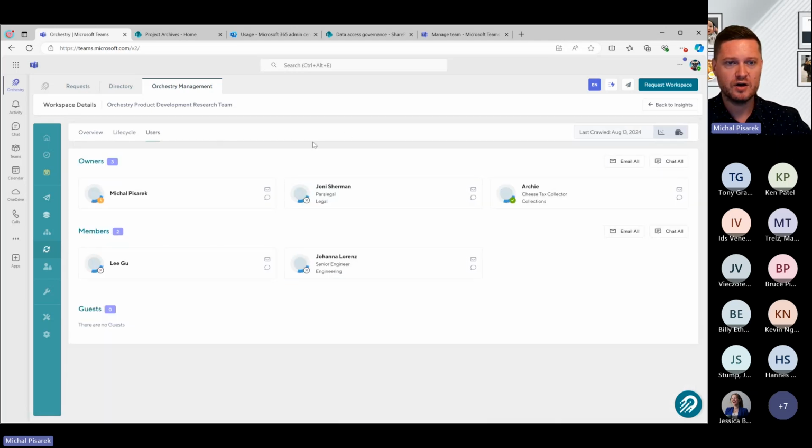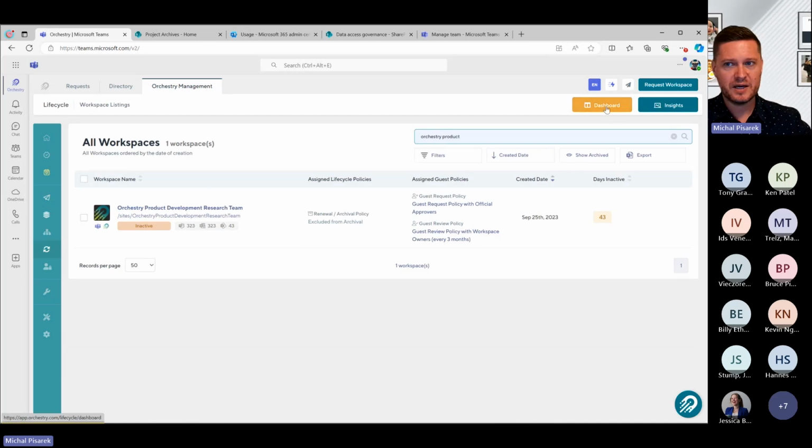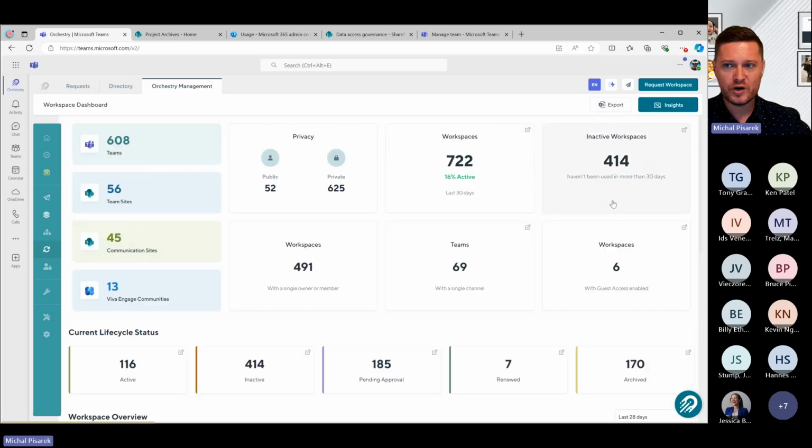So if we have a bunch of owners, members, or guests as well through here, we'll show you all of those folks as well. So again, really simple, really powerful, really easy to help you understand your environment through here. Now, this is great, but what happens if you're in a position like this?